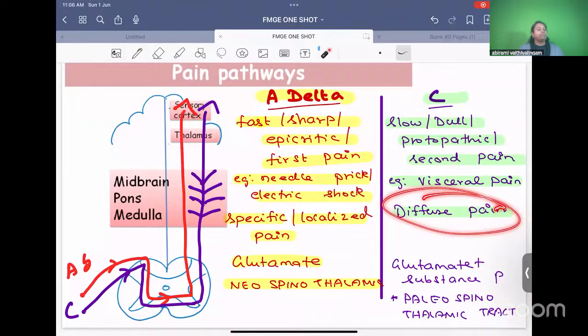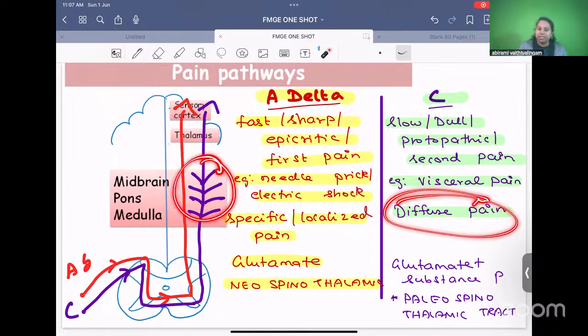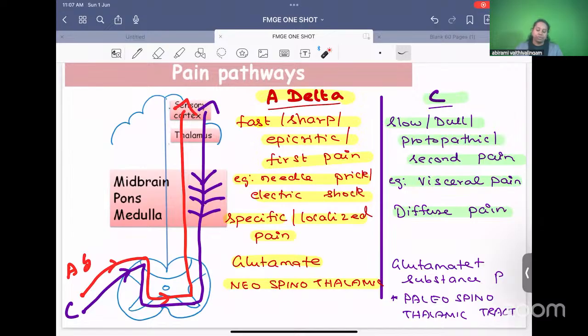It means if you have a visceral pain, for example, a renal stone pain, a renal colic pain, you cannot point out and say only here my abdomen is paining. You won't know where it is paining. Have you experienced a stomach pain? In general, we say stomach pain, but you can't point out where. You don't know where it is paining. It is very diffuse. Why is it very diffuse? Because the pathway itself is very diffuse. That is why the pain is also very diffuse.